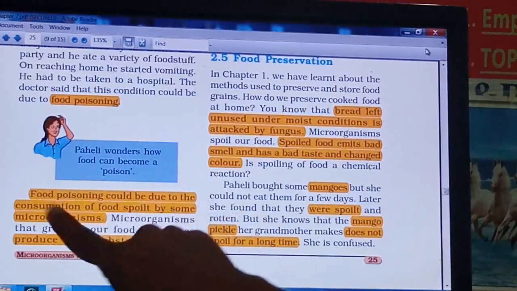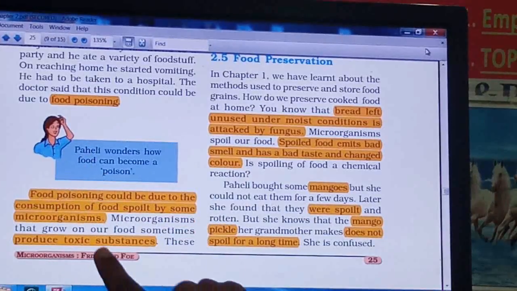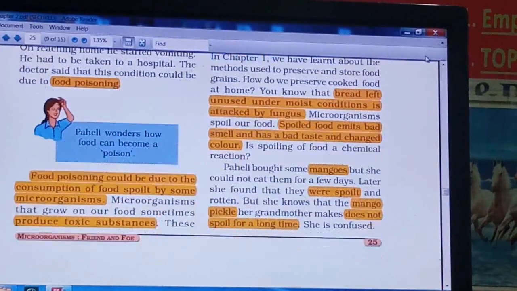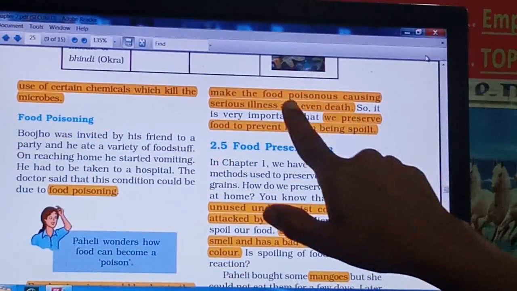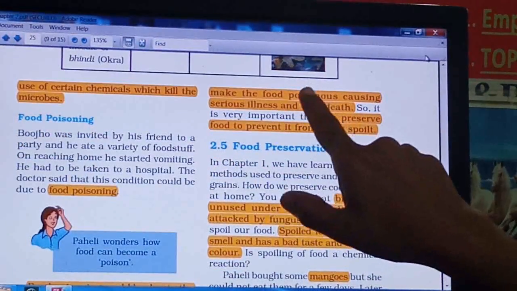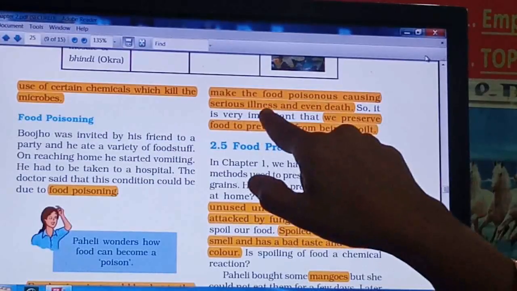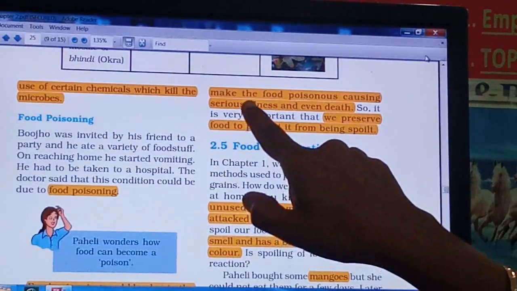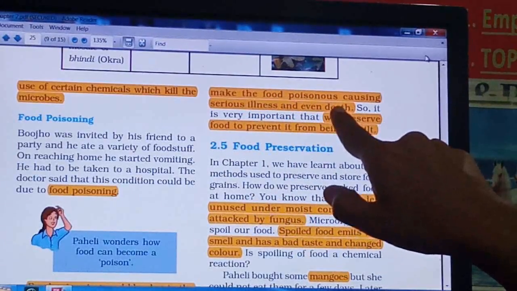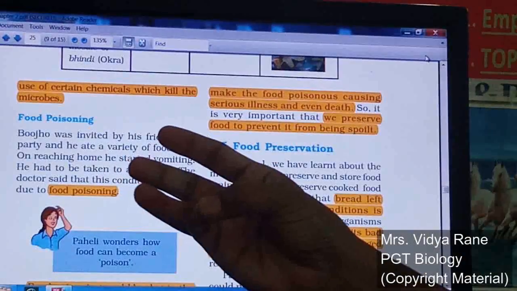In this case, these microorganisms release some toxic substances in the food, and because of these toxic substances our food gets spoiled. If anyone eats such poisonous food, it may cause serious illness, and if it is very dangerous and eaten in a large amount, then even death can occur. So this is the food poisoning caused by microorganisms.